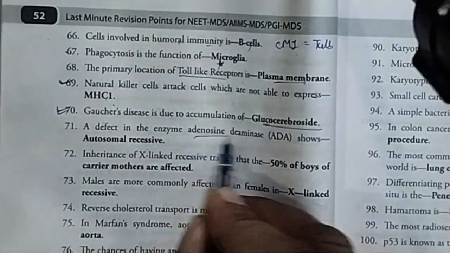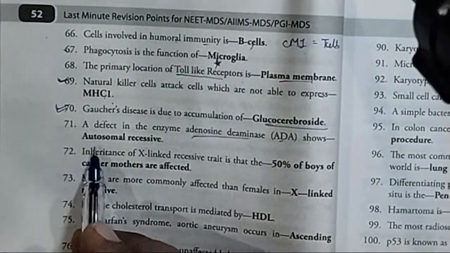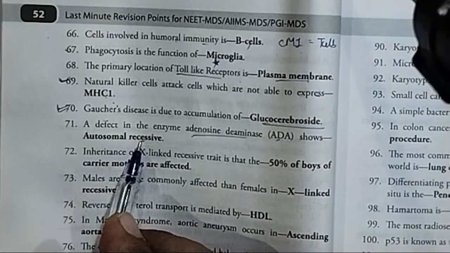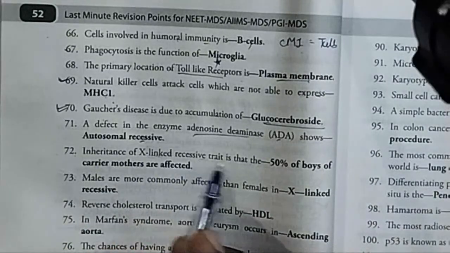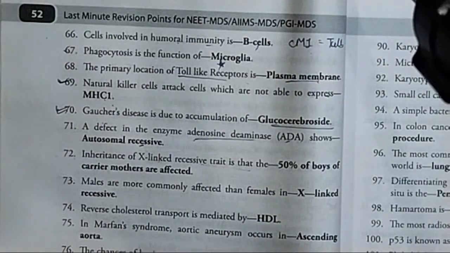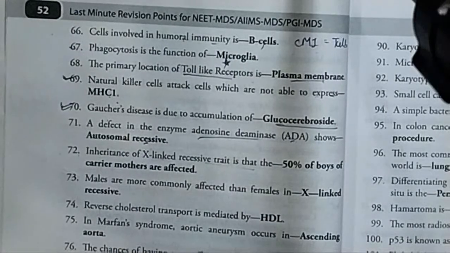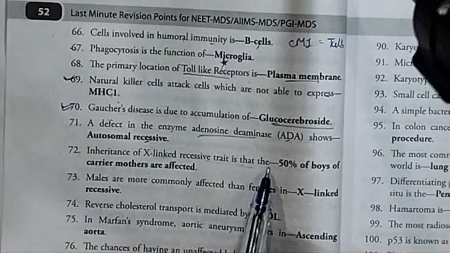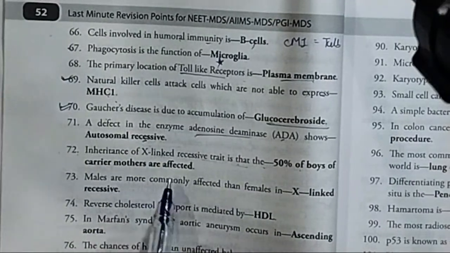So a defect in the enzyme adenosine deaminase shows what kind of trait? It is an autosomal recessive trait. Now the next important MCQ is inheritance of X-linked recessive trait. Whenever an X-linked recessive trait is being inherited, 50% of the boys of the carrier mother are affected.